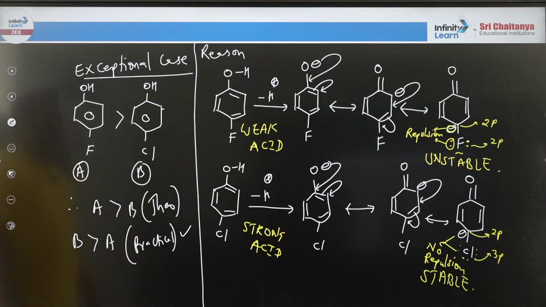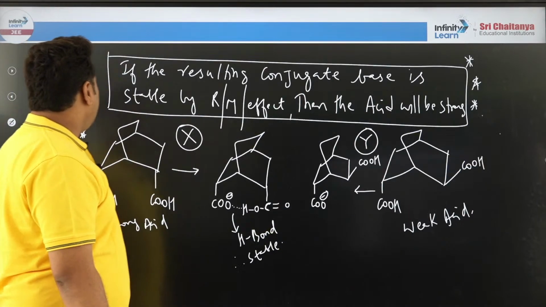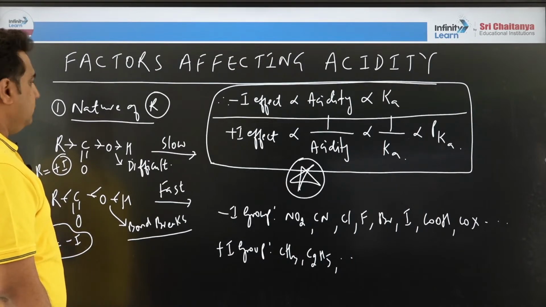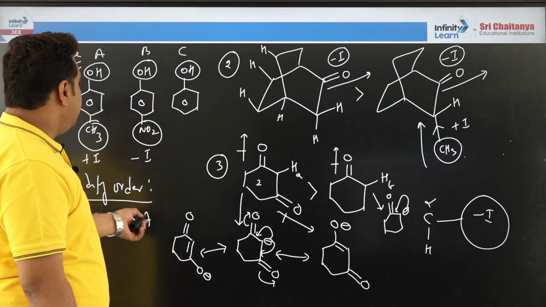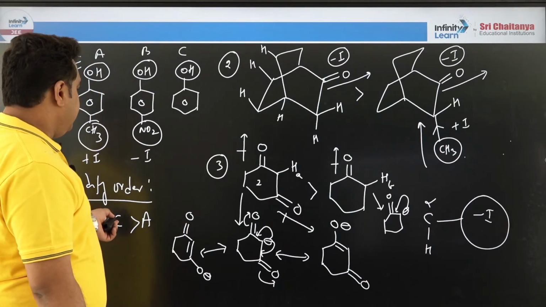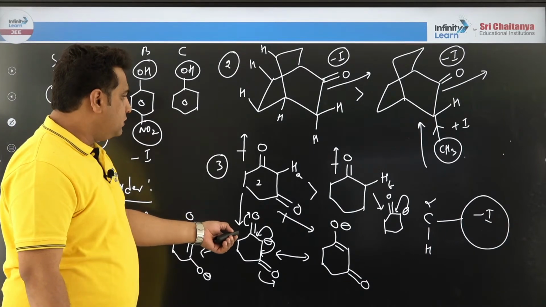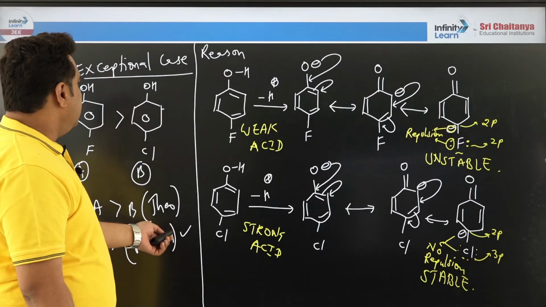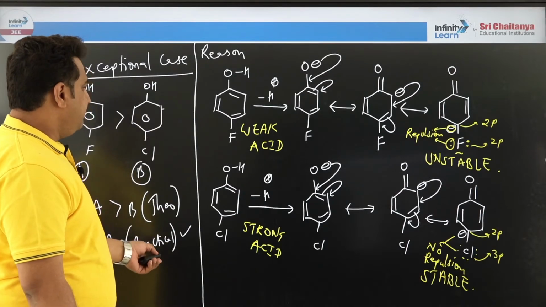Right. I hope we will proceed further now to some more examples and some more factors. Okay. So, what did we see? The first factor is nature of R, right? This was the first factor with example. Then the second factor indirectly was resonance. Then hydrogen bonding also we saw indirectly along with the conjugate base stability, right? Okay.